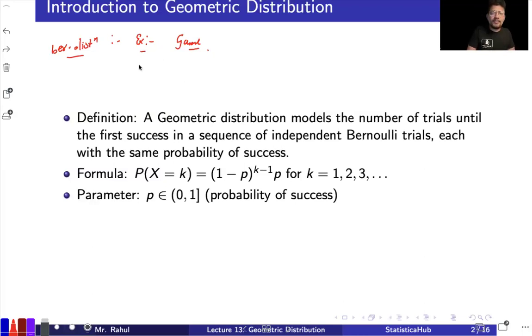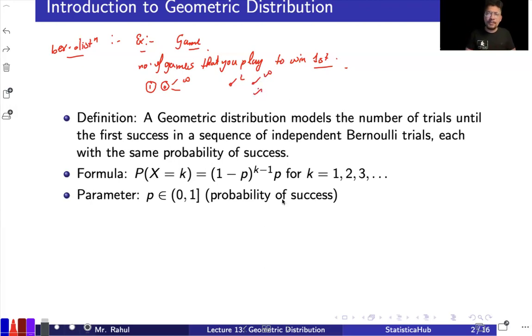In this setup, consider the number of games that you play to win first. In the first game, I may win, I may lose. If you win, you stop: I won the game, I'm happy, so you played only one game. Now say you lose the first game and win the second. You stop at the second, and now you're happy. Similarly, it can go to infinity, where you keep playing the game again and again.